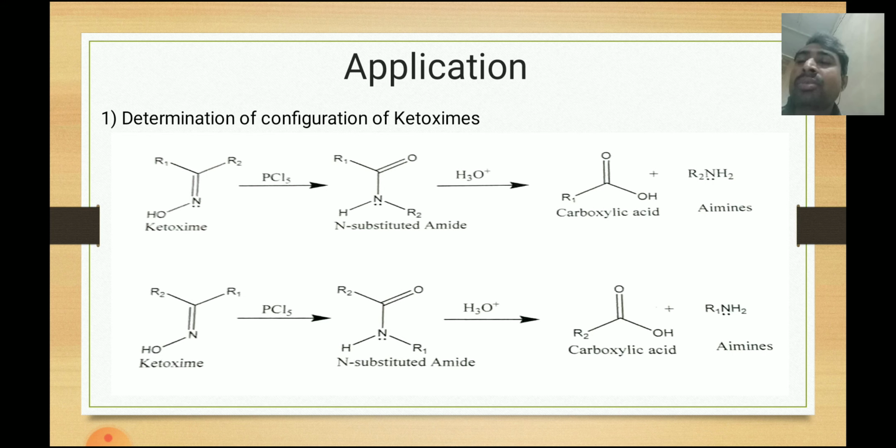So when R2, the alkyl group, is anti to the hydroxyl group, there will be the formation of R2 amine, and when R1 is anti to the hydroxyl group, R1 amine will form.